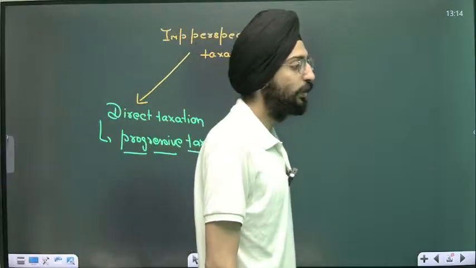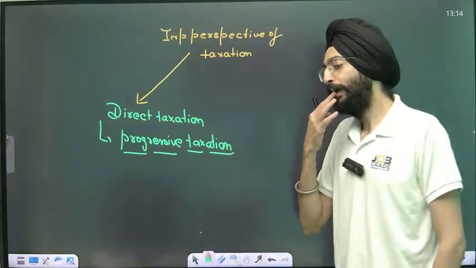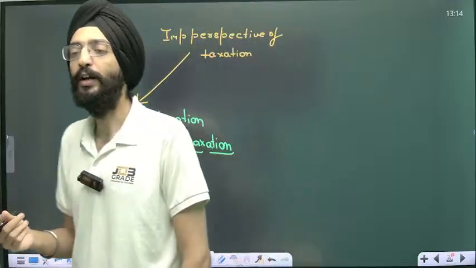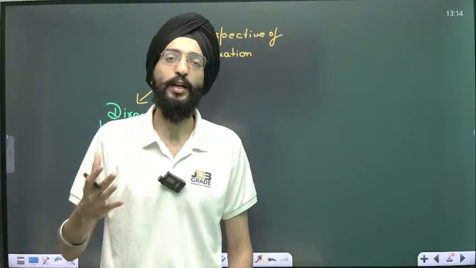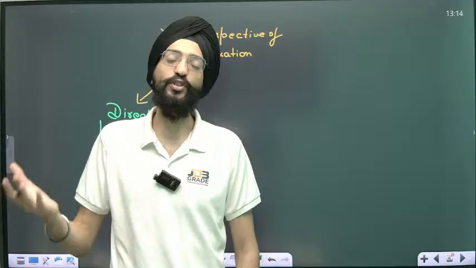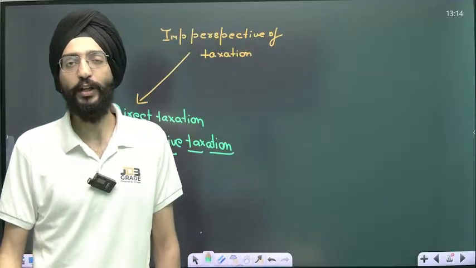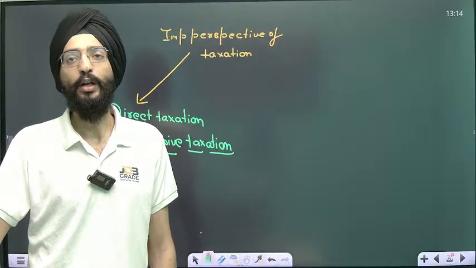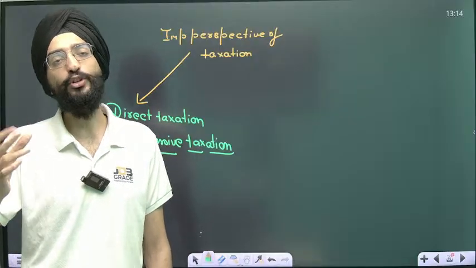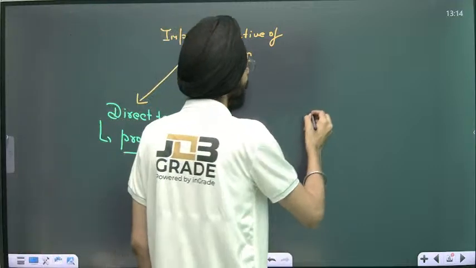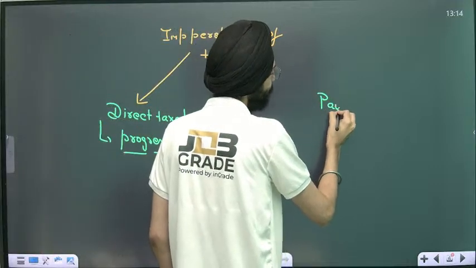Why is it considered progressive? Take an example: if an Ambani or an Adani is paying heavy taxation through direct taxation or income tax, or if a Shah Rukh Khan or Akshay Kumar is paying hefty taxation, that's good for the economy because they are earning more. They are paying taxation proportional to their income.